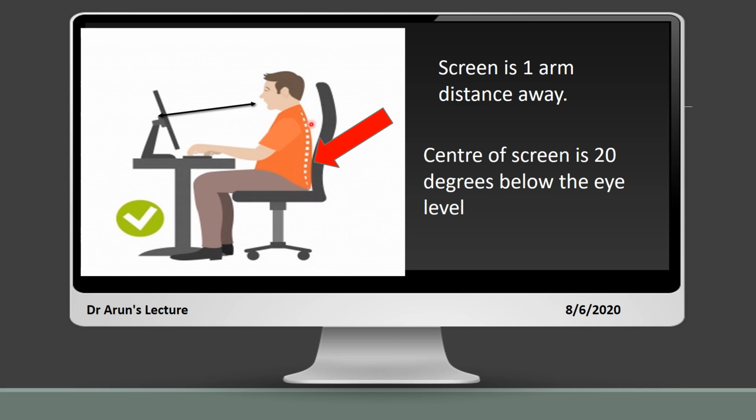And try to sit in an erect posture, with your back supported by a chair, so there will be a minimal chance of getting lower lumbar as well as neck pain. And here the other noticeable thing is that the elbows of the hands are on the table in an easy, comfortable posture, by which eye strain, followed by pain over body parts, can be decreased.